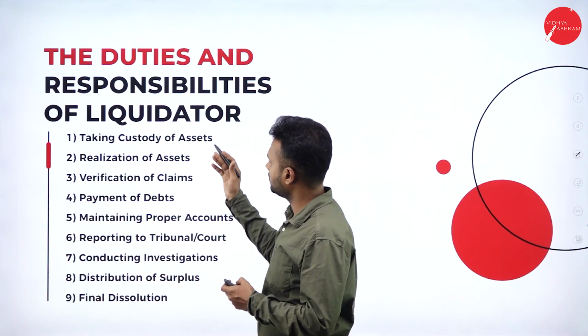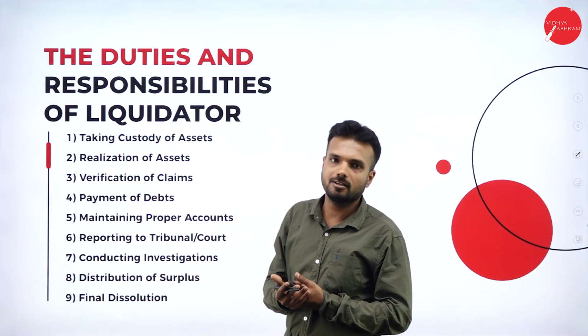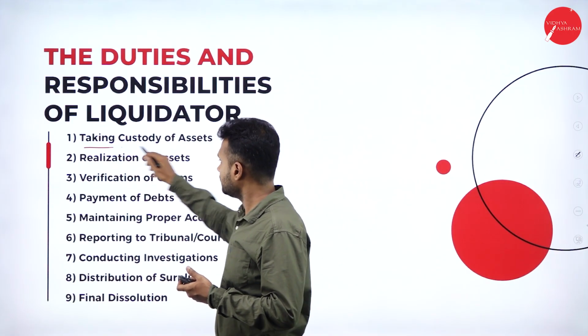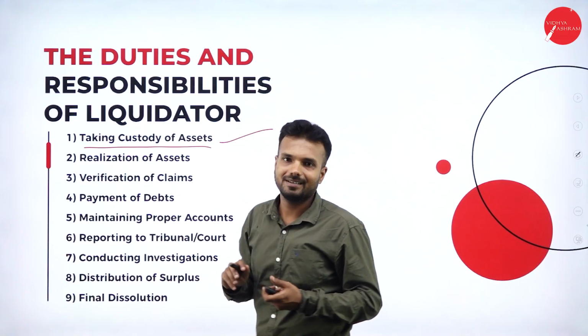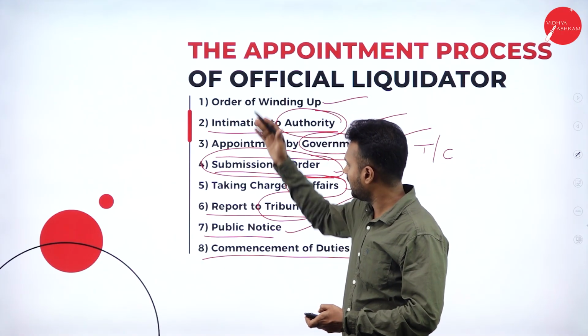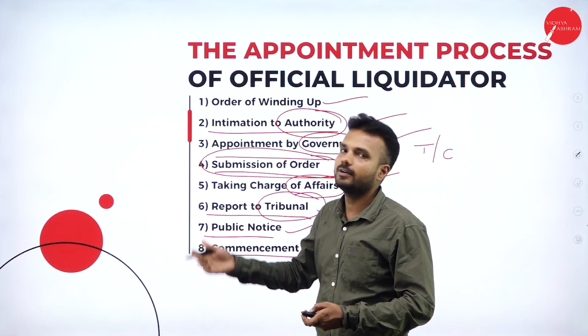The duties and the responsibilities of a liquidator. So what are the duties and what are the responsibilities of a liquidator? As I explained, taking custody of assets. First, what exactly is he going to do? Firstly, he has been appointed legally, formally appointed for the liquidation of the company.